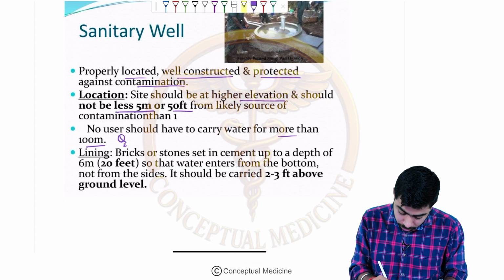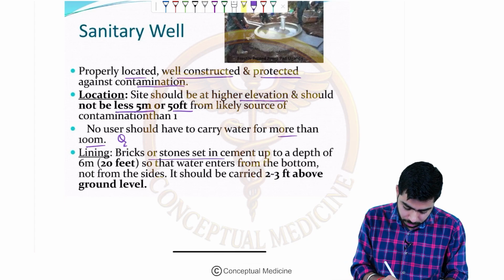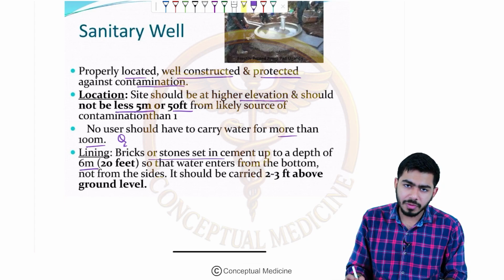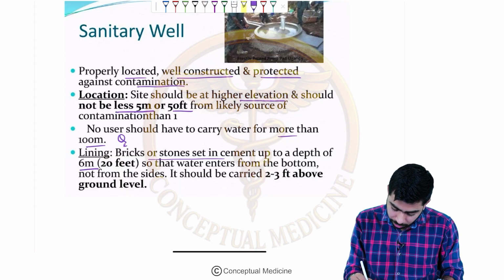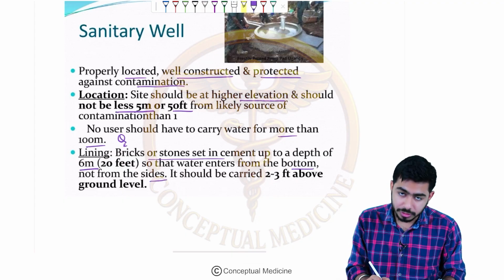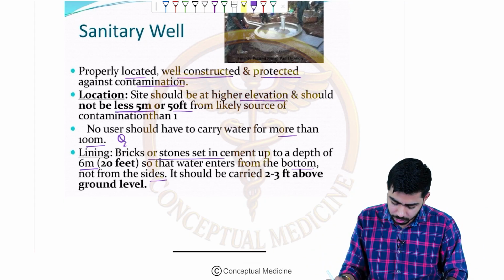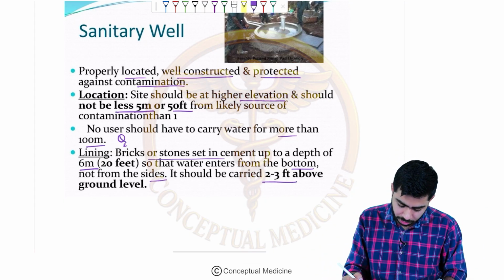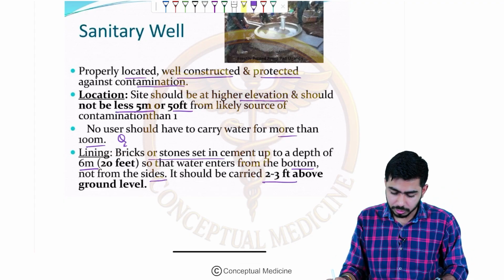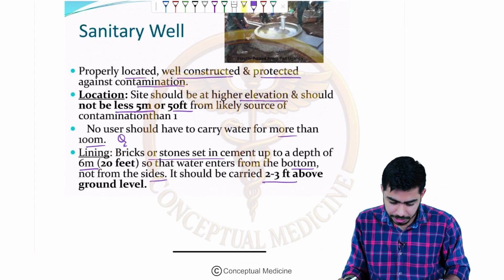And lining bricks or stones set in cement up to a depth of 6 meters, and this is kind of a Pucca well, so that water enters from the bottom, not from the sides, right? Because if the water comes from the side, it can contaminate the water again. So that's why it should be carried 2 to 3 feet above the ground level, right? So that is the thing about the sanitary well.